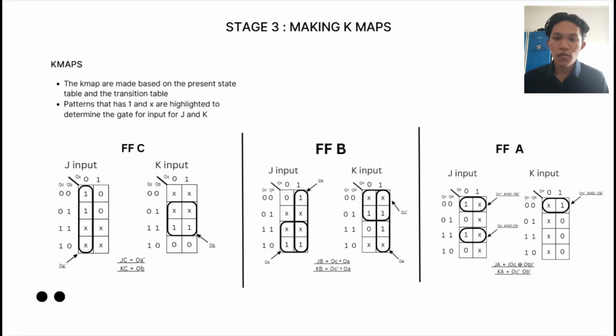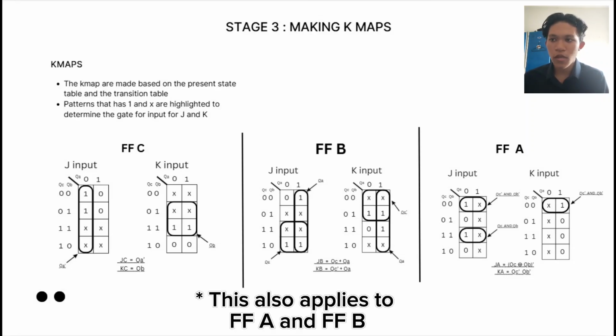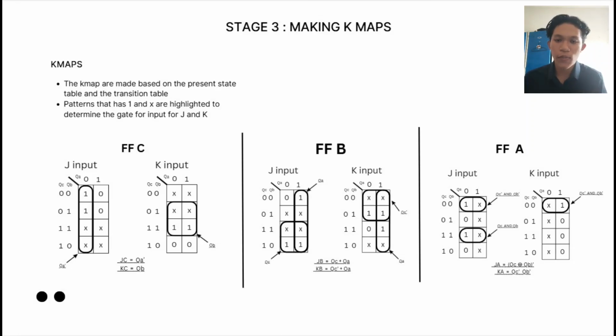Finally, in stage 3, we took the raw binary data from our excitation table and plotted it into Karnaugh maps to extract our simplified Boolean equations. For the first K-map, which is the FFC map, by grouping the active ones with the don't care X conditions, we isolated the most efficient logic gates for flip-flop C. The map simplified down to JC equals QA bar and KC equals QB. Equation serves as the exact wiring blueprint that we use to physically build the circuit on our Tinkercad breadboard.